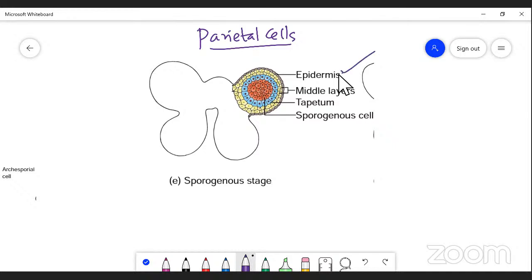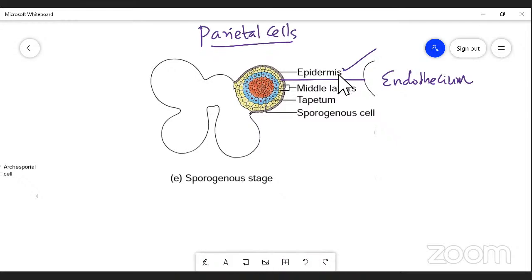So the epidermis is the outer covering of the anther, followed by the second layer, the endothelium.